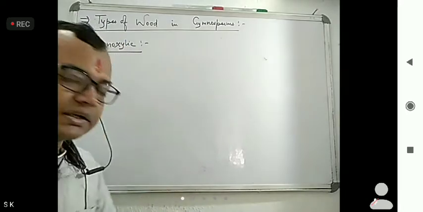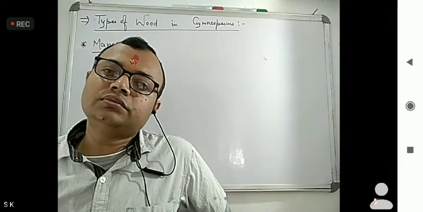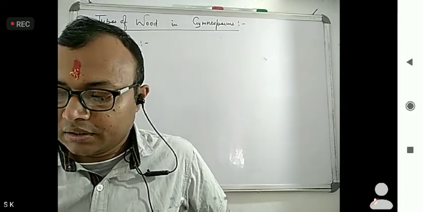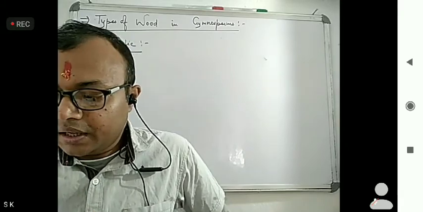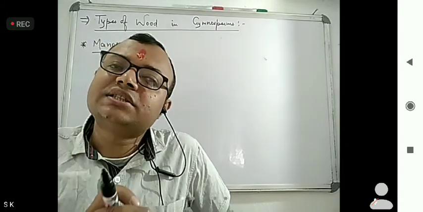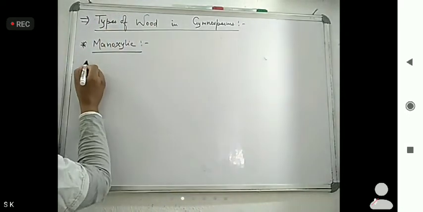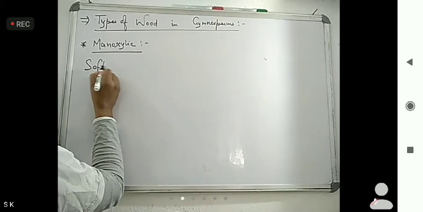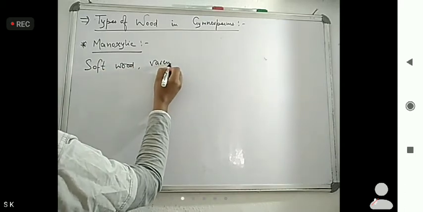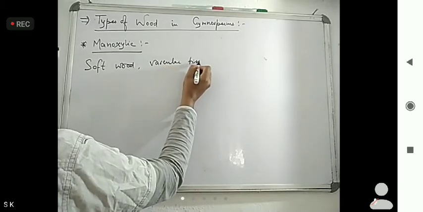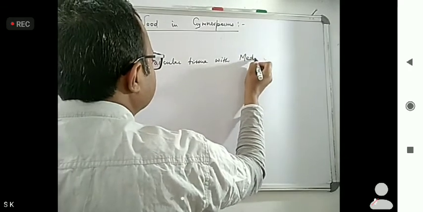Now, as the term suggests, manoxylic means vascular tissue that has medullary rays, and they are commercially less important, containing soft wood. So what I told, manoxylic is what? It is softwood, vascular tissues with medullary rays.